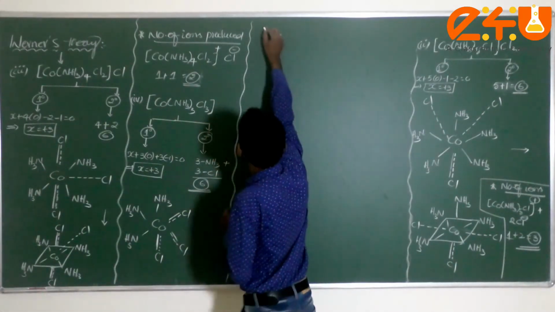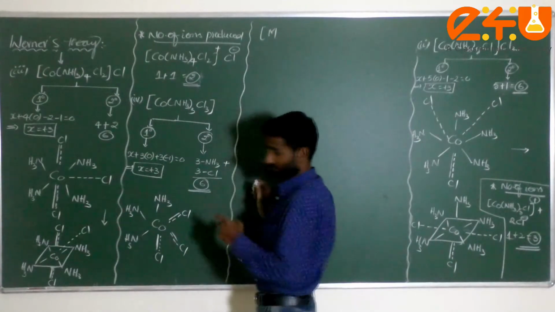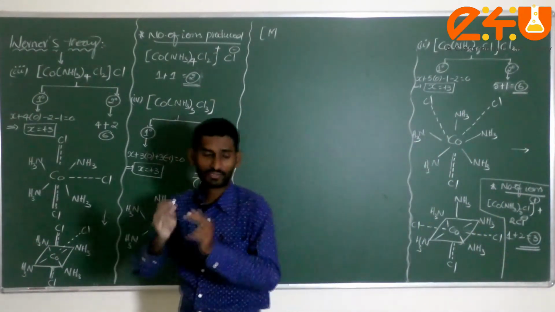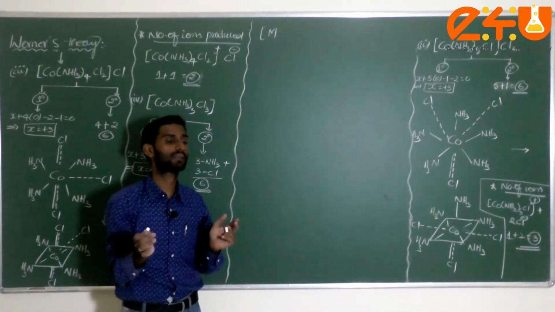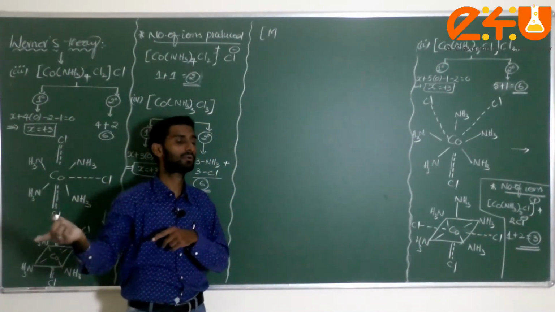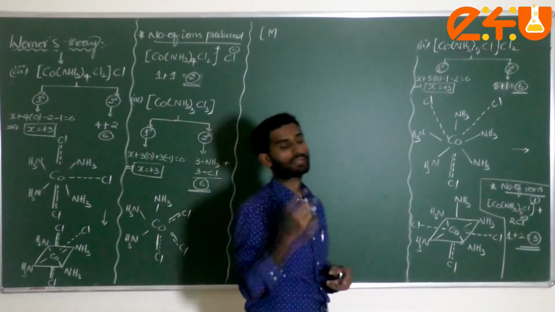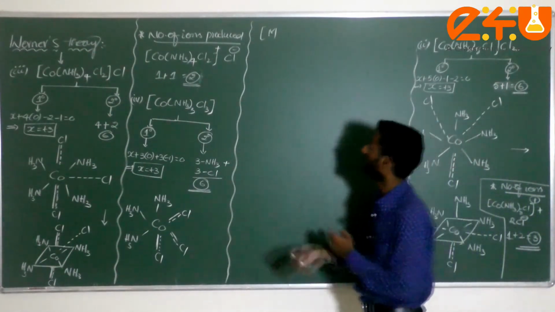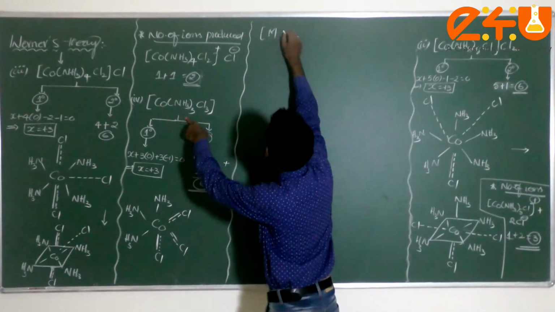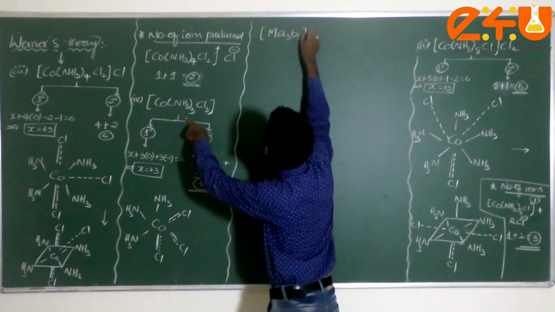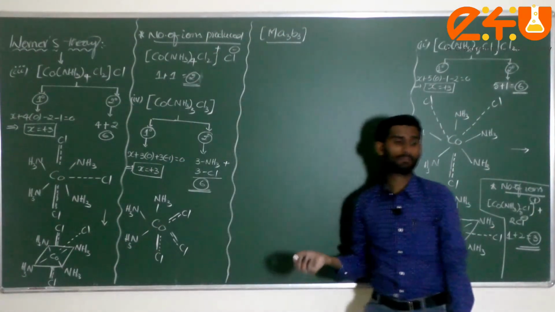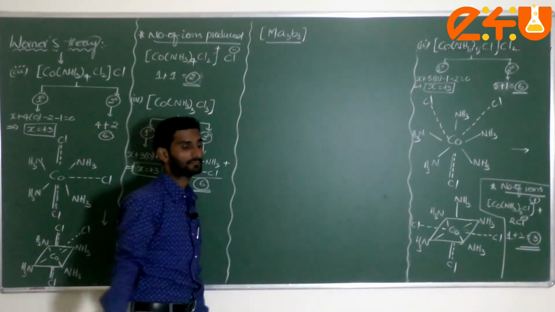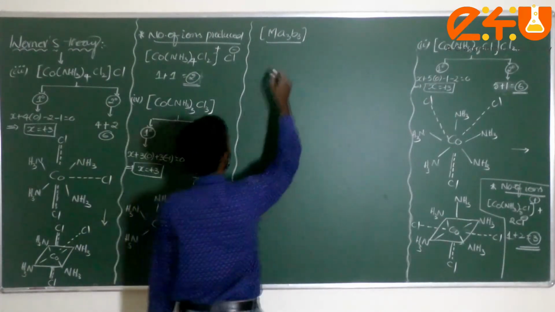Isomerism we can discuss here with the help of Werner's theory. He gave the explanation about the structure or geometry of the particular complex, which can explain what isomerism in complexes is. Now this indicates here M, this is A3, this is B3. Whenever this A3B3 complex is there, we can discuss the structural isomerism in the coordination compounds.